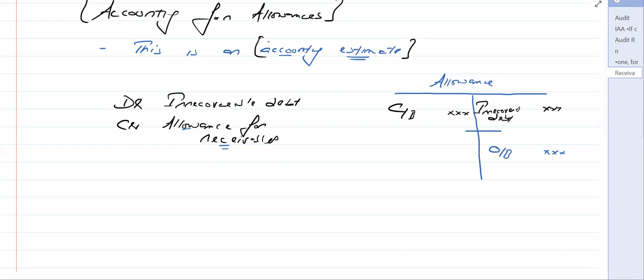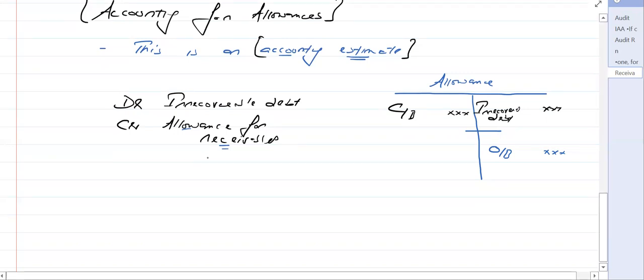Now you believe that you need to increase your allowance, and that 2% of the receivables might not pay, because your receivable department was not performing well. You're having difficulties in recovering the amount. A 1% allowance has already been created, and now you believe that one more percent should be added, so you need to increase your allowance.